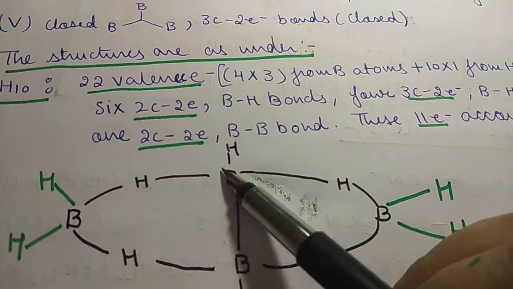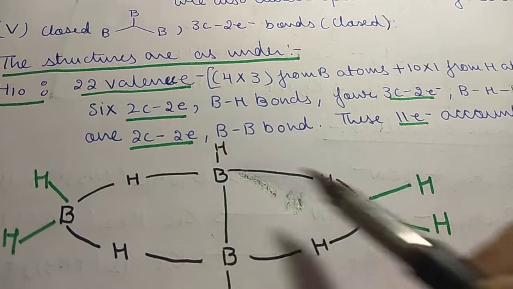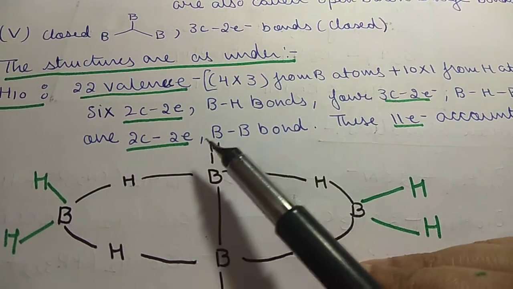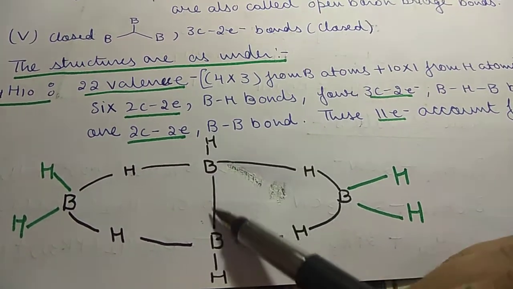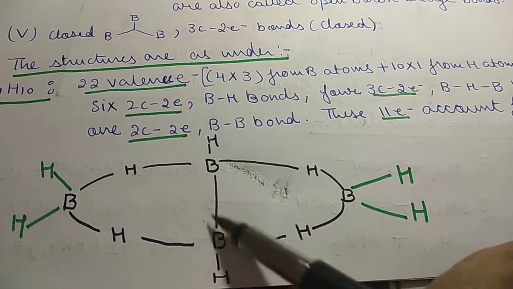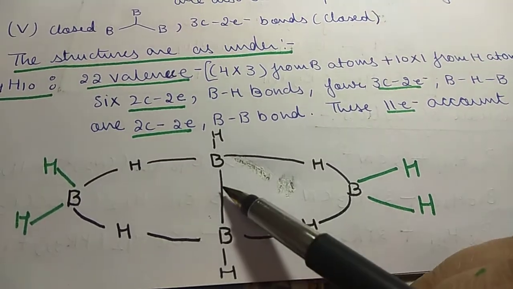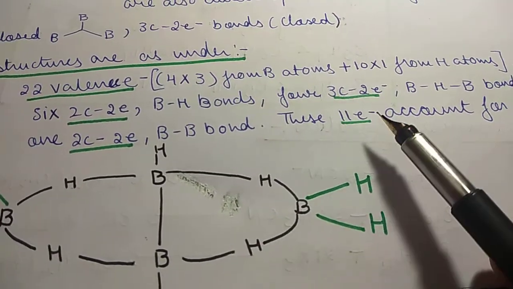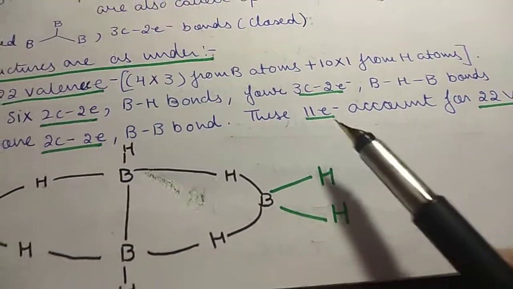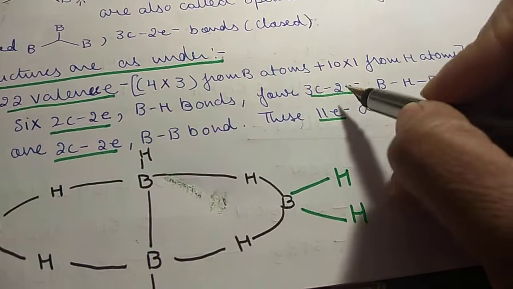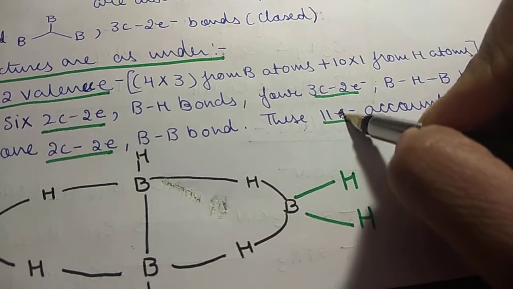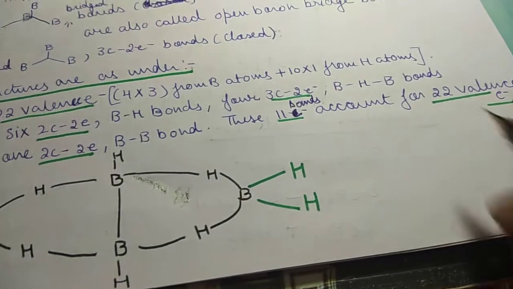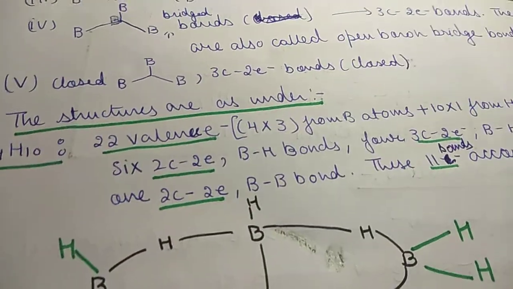These are 4: 1, 2, 3 and 4. Then we have 2 center, 2 electron BB bond. This is BB bond, 2 center, 2 electron, simple bond with 2 electrons. So the total number of bonds is 11. These 11 bonds account for 22 valence electrons.